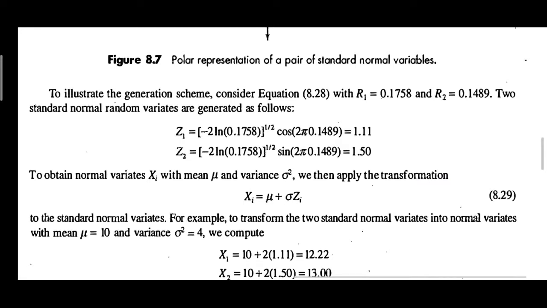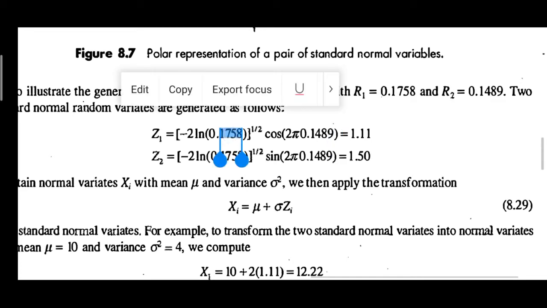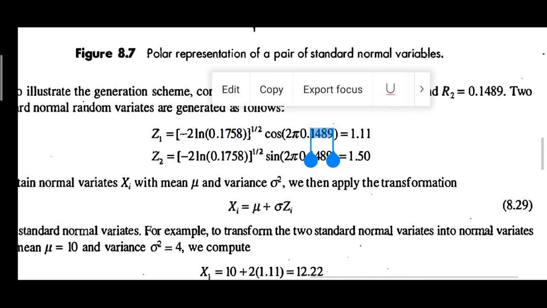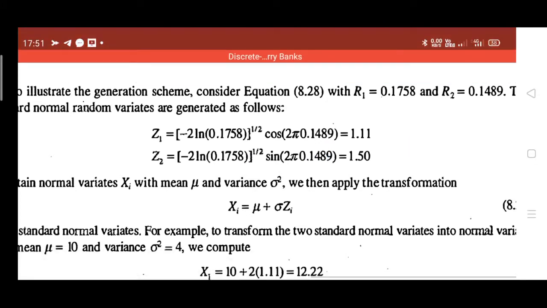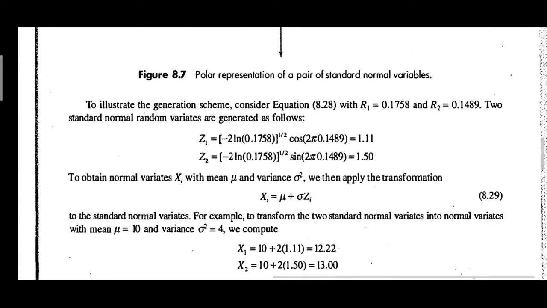Now to illustrate an example, consider the random numbers R1 equal to 0.1758 and R2 equal to 0.1489. If random numbers are given, then no issue. If they are not given, you just take some random numbers and illustrate. Just substitute them into Z1 and Z2: here it is R1, here it is R2, 2 pi into 0.1489, sine of that. Substitute, simplify it, and find the answer.